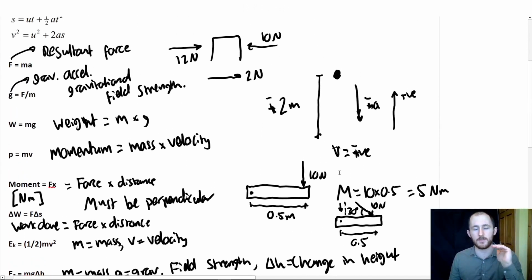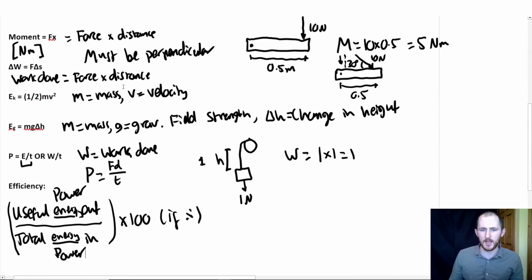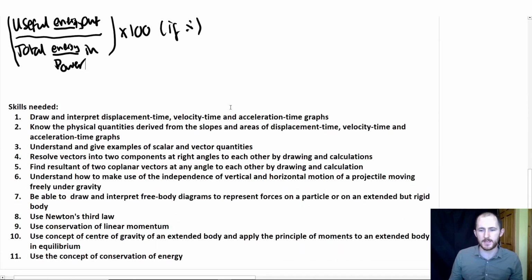I actually think that with mechanics, the only tricky equations are the SUVAT ones. These come with practice, so don't worry, just do a bunch of mechanics questions. Again, if you're doing A-level maths, you're going to 100% remember these, unless you aren't studying at all. I think it's quite light because it's mainly about drawing vector diagrams and resolving stuff and doing all that funky business. So, skills needed.